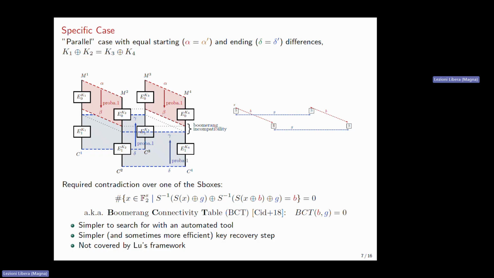We can remark here that this specific case was not covered by the loose framework, because in the loose framework, we need to have an inequality in the middle here. So we need to have at least alpha different from alpha prime, or delta different from delta prime.